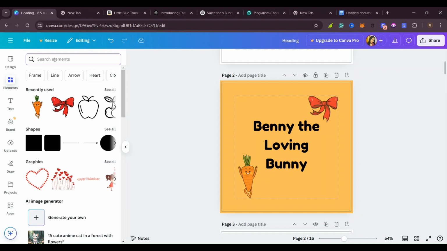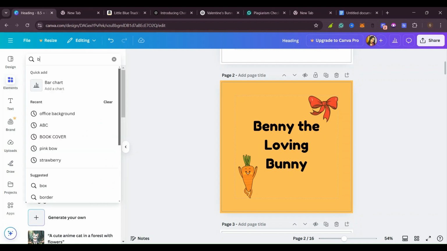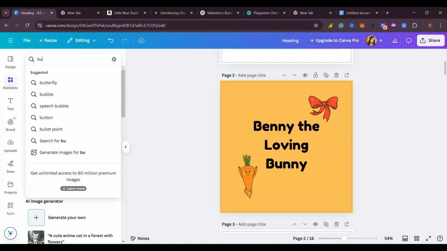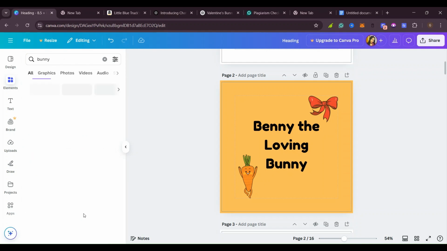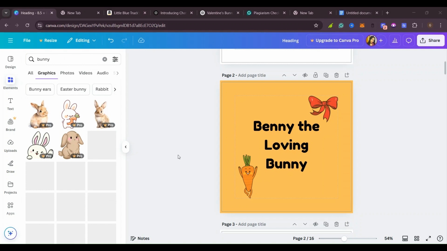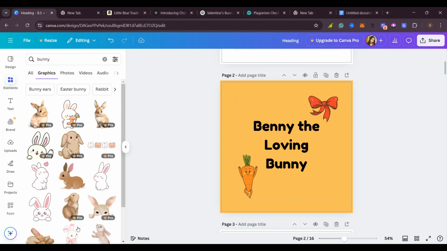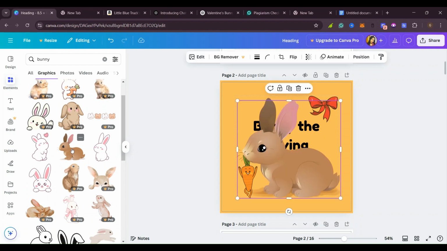You go ahead like that, finding elements, or you can go back to ChatGPT and ask it to create prompts for you, and you can use AI to make these pictures and illustrations. These are all the bunnies that you can use.